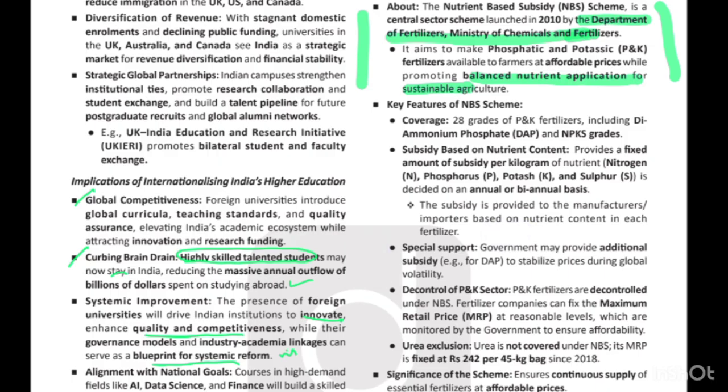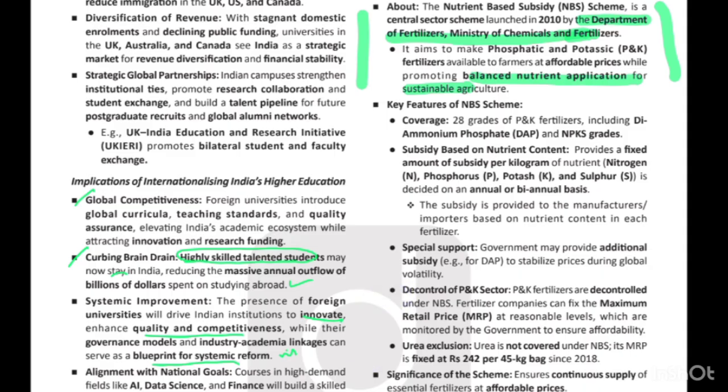Another thing is the control of the PK sector, that is the phosphatic and potassium sector. Why? Because this means that the government has given freedom to the retailers that they can fix the price for these fertilizers. However, it must be reasonable. It should not be very high.